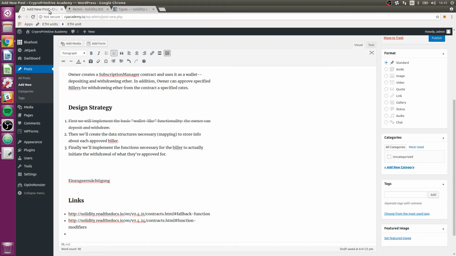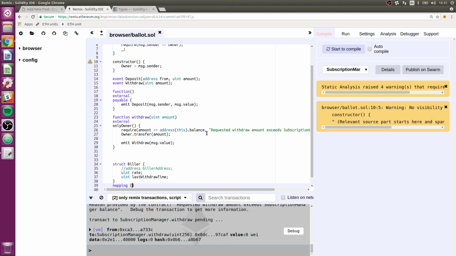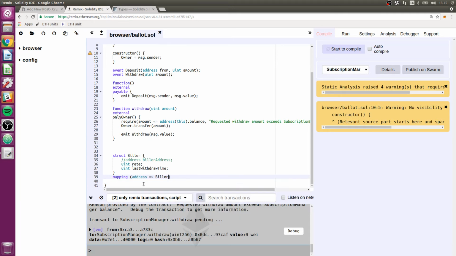Okay, take that and put it in the post. So there's that for you guys. But the short story of a mapping is it's really just a dictionary, and then it's strict on types, so you always have to go from one type to another type. And the way we're going to do this is we're going to say address to biller. So this mapping will take an address as a key and map to a biller in the mapping, like that.